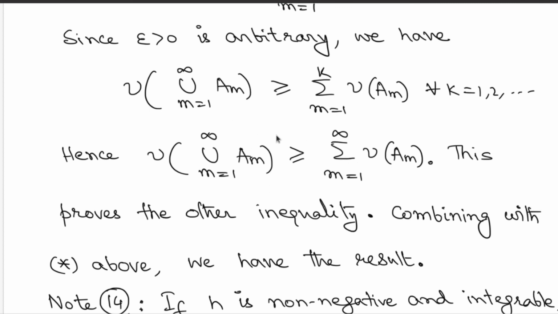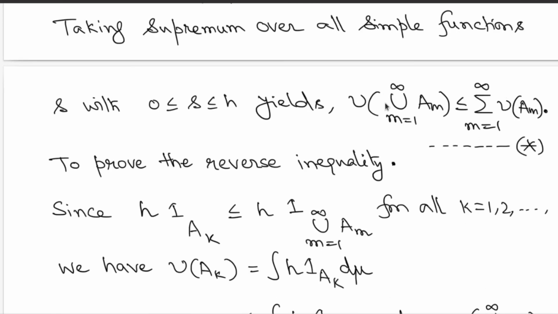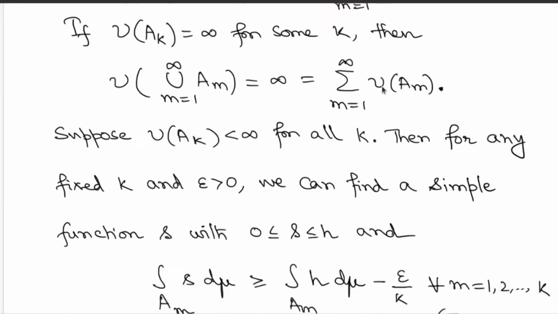We had proved the other side of the inequality, and hence the set function nu is countably additive, okay, and therefore it becomes a measure. This series is an upper bound for nu of this countable union. Great.